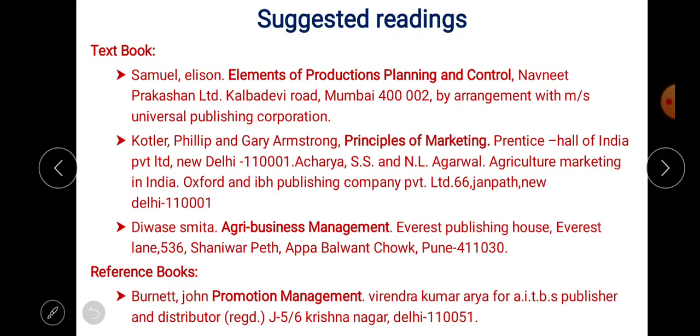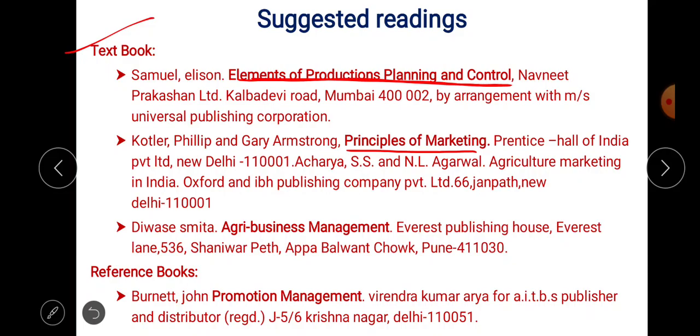Then here are some suggested readings, first the textbooks. The first one is Elements of Production Planning and Control; the author is Samuel Eilon. It is a book you can refer to for this course. Another textbook is Principles of Marketing by Philip Kotler and Gary Armstrong.